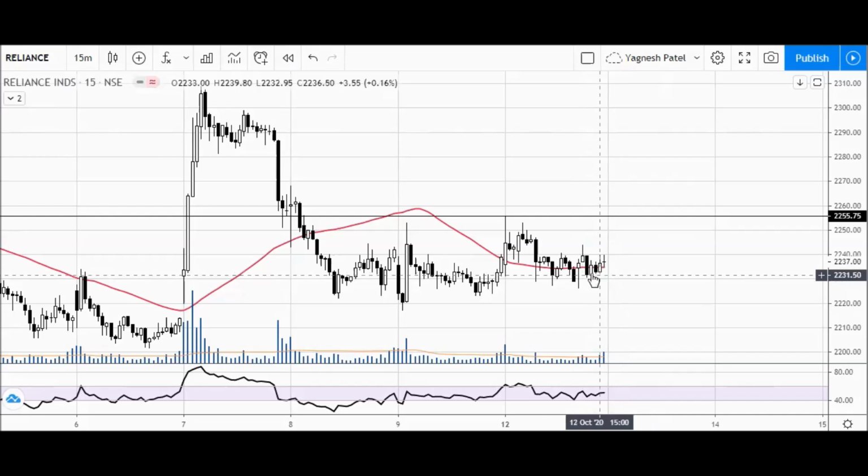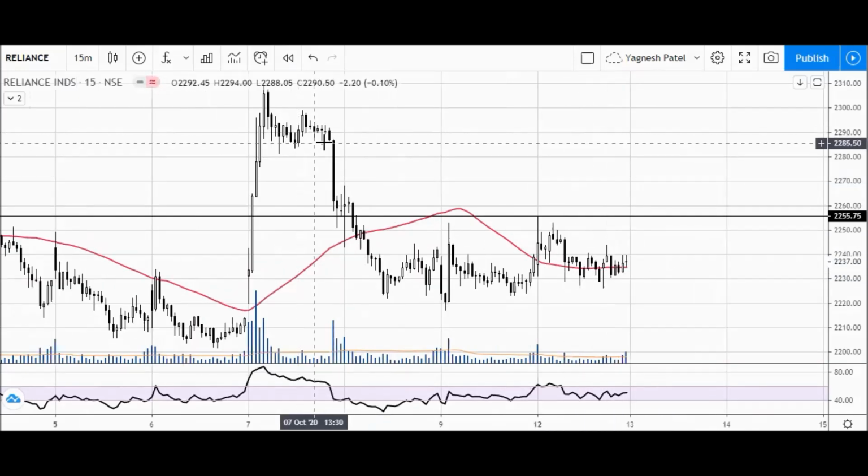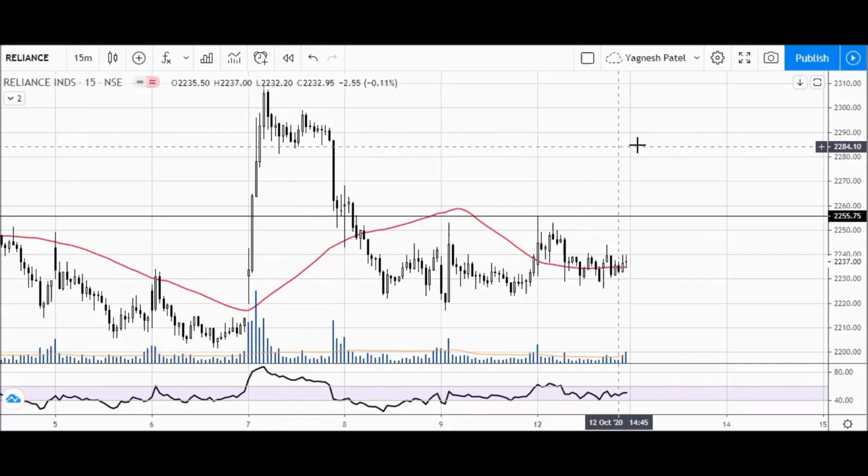Okay, keep your stop loss around this moving average value and hold this until this area of resistance here somewhere. You can see. So these are the 2 stocks you can watch for tomorrow's trading session. Kotak Mahindra Bank is for short sell and Reliance Industries as a buy above a certain condition.